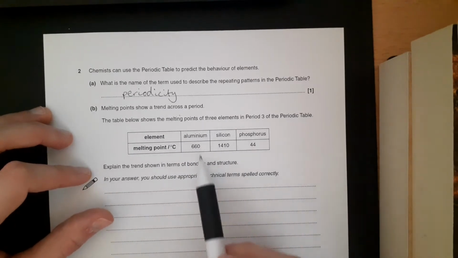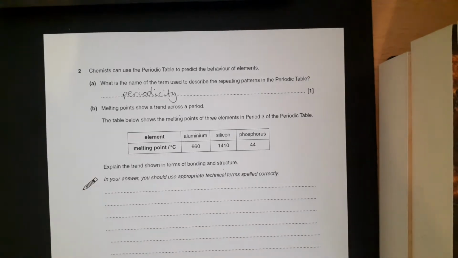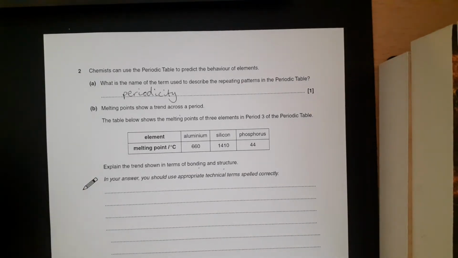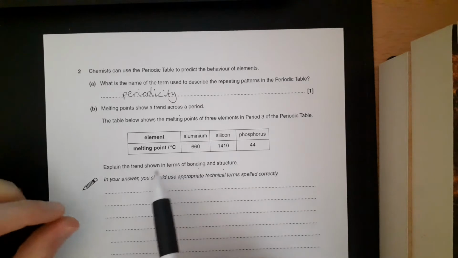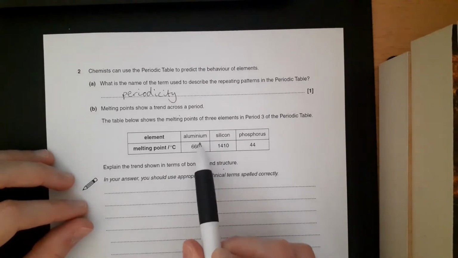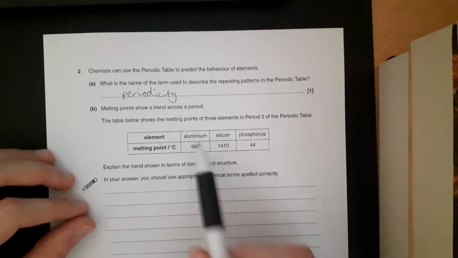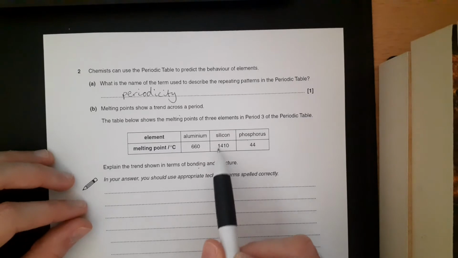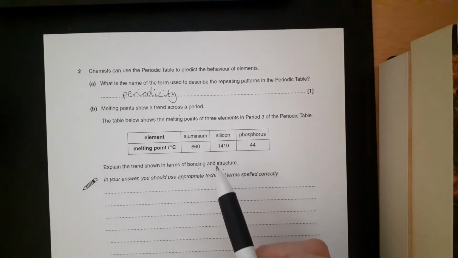Here are melting points of 3 elements. Explain the trend in terms of the bonding and the structure. Now we've seen a similar question to this in one of the previous videos, and again it's about making sure that we've done exactly what it's asked us to do. It wants us to talk about it in terms of bonding and in terms of structure. So we're going to do that for each of these 3 things. We're basically going to say the bonding in aluminium is, the structure in aluminium is, the bonding in silicon is, the structure in silicon is, and so on, and just make it super clear.